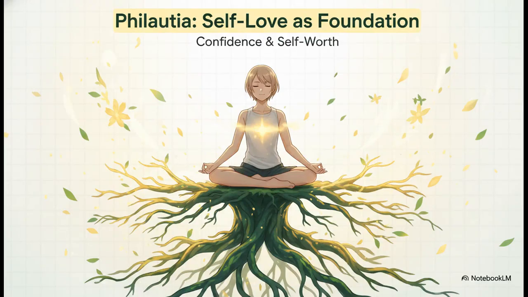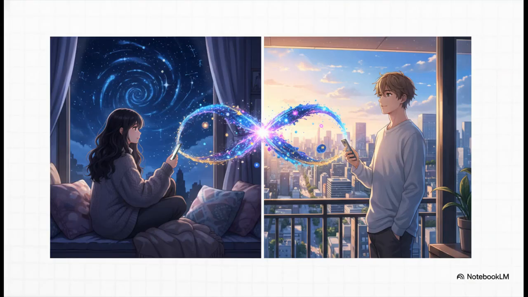Now, for a more complex idea, where we're going to combine two concepts into one single image, the first part is Philautia, or self-love, and the sources are really clear on this. This is the necessary foundation for all the other types of love. It's about confidence and self-worth. The second concept is long-distance love. This is all about bridging physical separation through emotional effort and a deep sense of trust. So you've got an internal foundation on one hand and an external connection on the other. How in the world do you show that relationship visually?